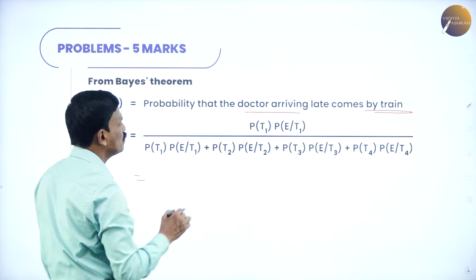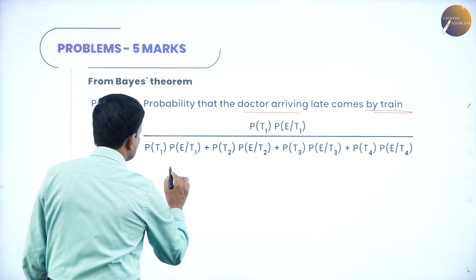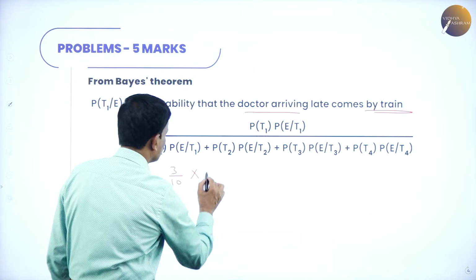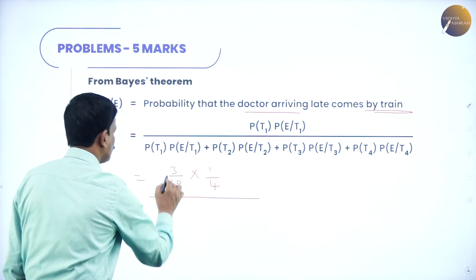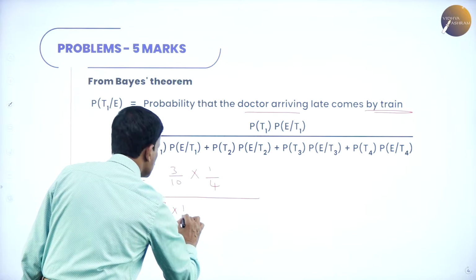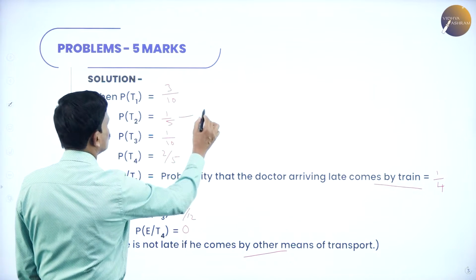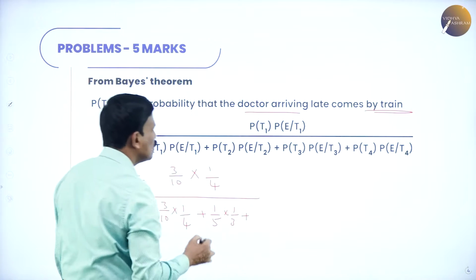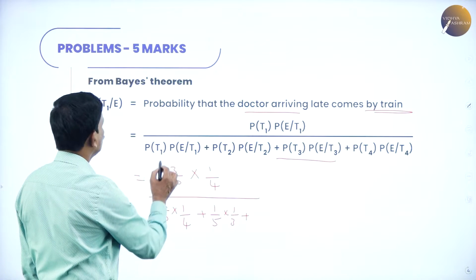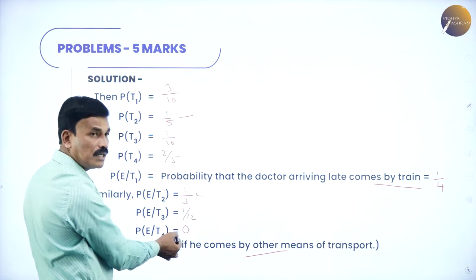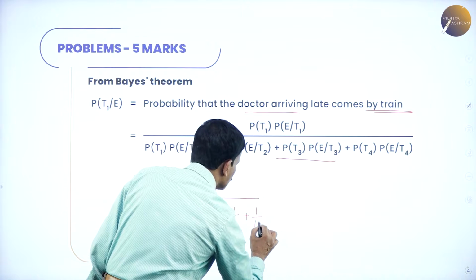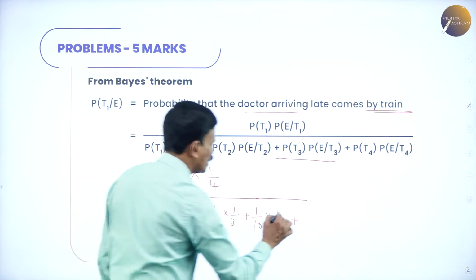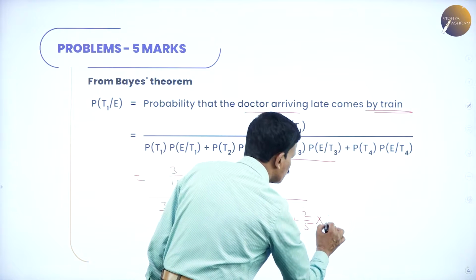Just substitute the values. What is the probability of T1? The probability of T1 is 3 by 10 into the probability of E by T1, which is 1 by 4, divided by the probability of T1, 3 by 10, into E by T1, 1 by 4, plus the probability of T2, which is 1 by 5, and E by T2 is 1 by 3, so 1 by 5 into 1 by 3, plus the probability of T3, which is 1 by 10, and E by T3 is 1 by 12, so 1 by 10 into 1 by 12, plus the probability of T4, which is 2 by 5, into E by T4, which is equal to 0.